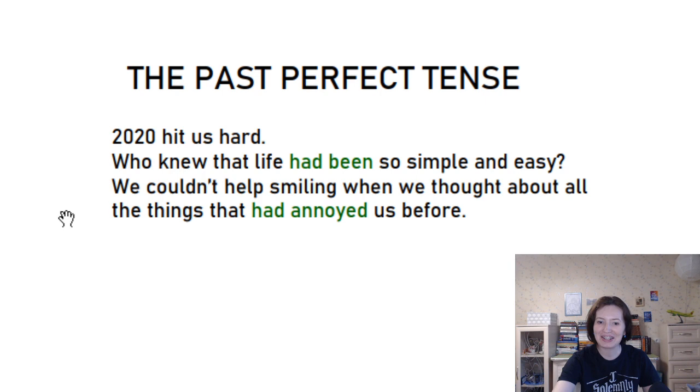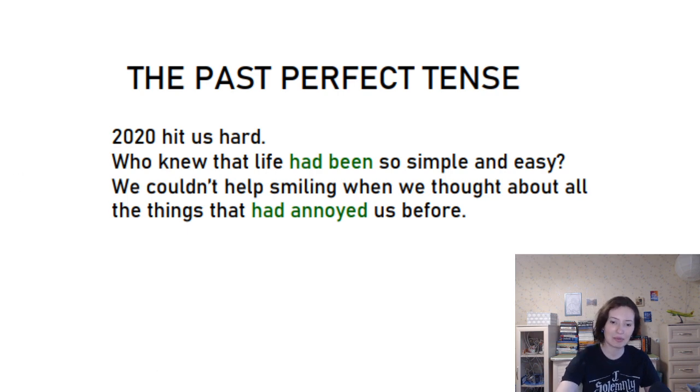2020 hit us hard. Who knew that life had been so simple and easy? We couldn't help smiling when we thought about all the things that had annoyed us before. And been and annoyed are third forms of the notional verb, which means that this is exactly like the present perfect again, but the auxiliary verb is changed into the past, right? I had been happy, I hadn't been happy, had you been happy before this happened, right?